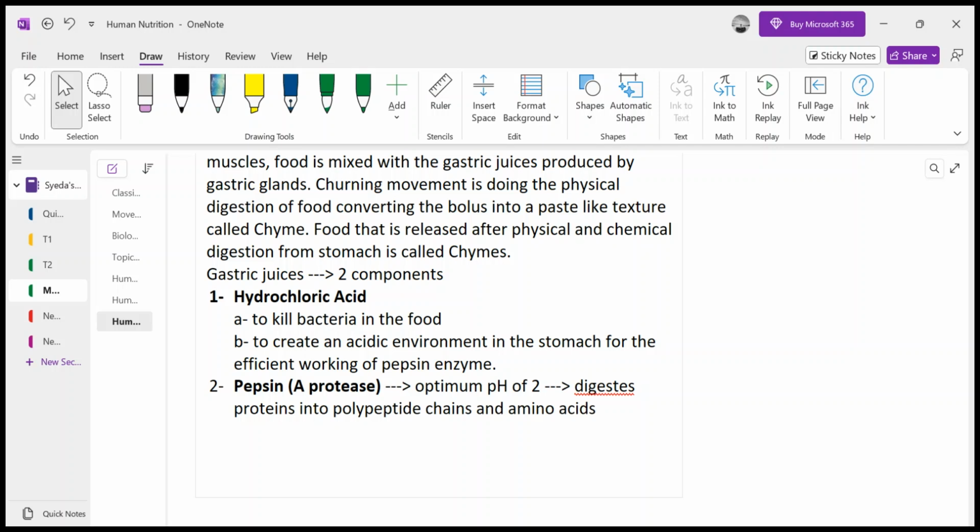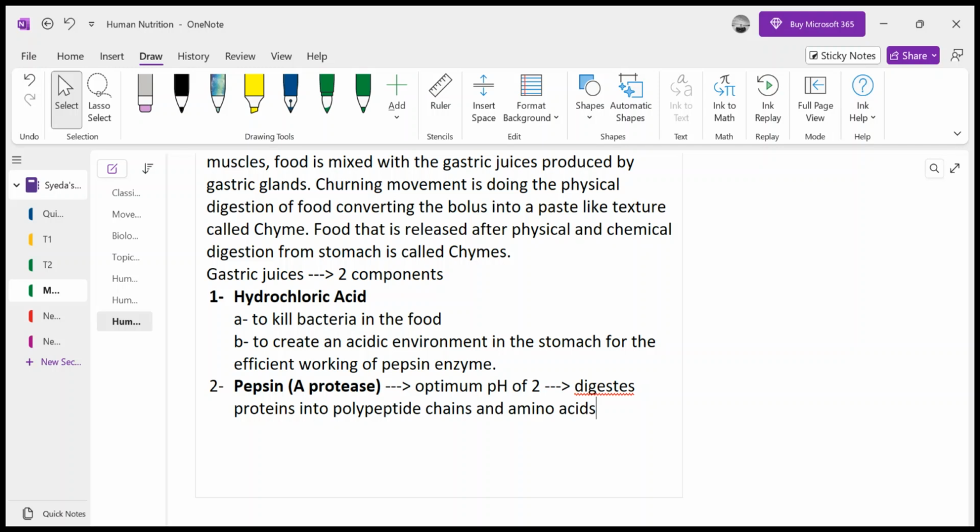Right now the stomach walls are contracting and relaxing, mixing the food with the gastric juices, so that there is efficient pepsin binding with its substrate, that is proteins, and converting the proteins into polypeptide chains and amino acids. Proteins are quite complex structures, so this complex structure cannot be digested into amino acids in just one go. It requires time.